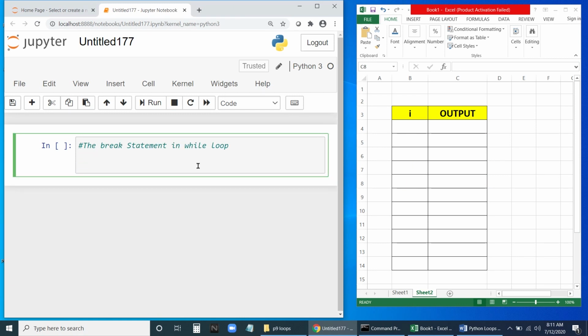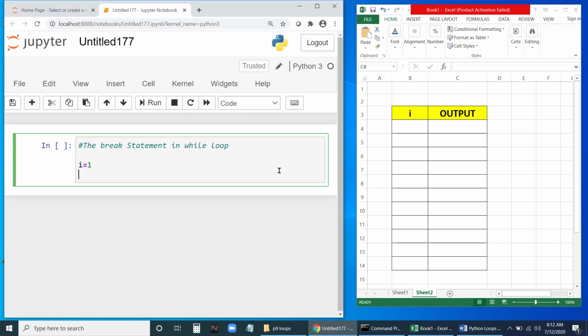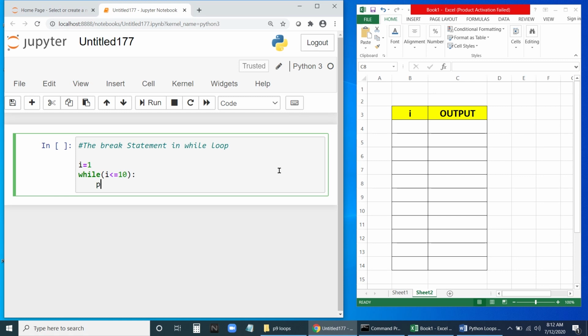Okay. Now let us see the break statement in while loop. So let us write a simple program. Let us say I equal to 1. Fine. So while I less than or equal to 10, let me give colon here. So let us print this I. Print I. We are printing natural numbers. Okay. I equal to I plus 1. So we are incrementing by 1 only, not by 2.